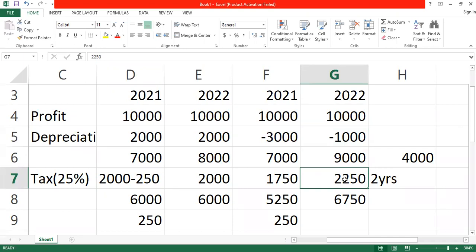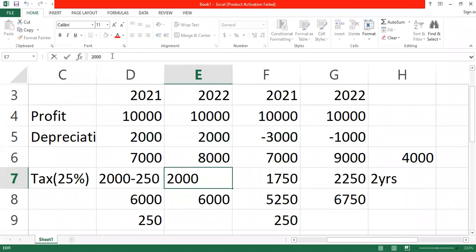But what is the tax that we are saying that we are going to pay? 2,000. So what do we do there? We add the 250, isn't it? All right.